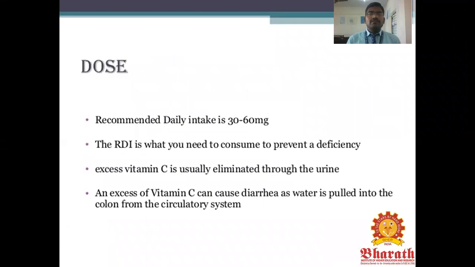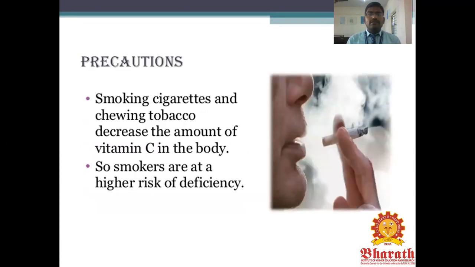The recommended daily intake of vitamin C is 30 to 60 mg. The RDA is what is needed to prevent deficiency. Excess vitamin C is usually eliminated through the urine, and an excess can cause diarrhea as water is pulled into the colon. As a precaution, smoking cigarettes and tobacco decreases the amount of vitamin C in the body, so smokers are at a higher risk of deficiency.